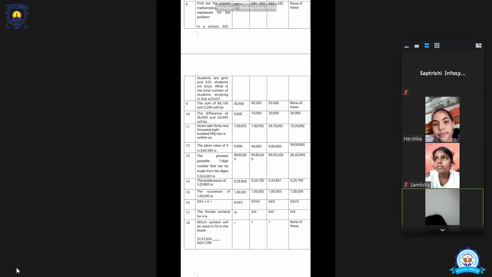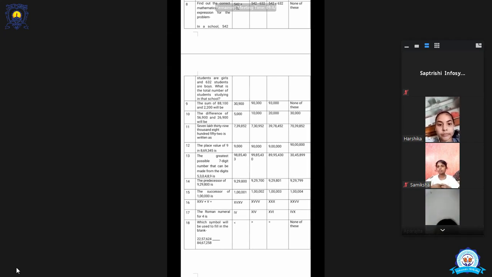Ma'am, we have to send this work to you. It is for your revision, beta. You don't have to send it to me. We are just practicing for the test tomorrow. In the subjective paper that will start at 12 o'clock, you will solve the problem sums in the same way.